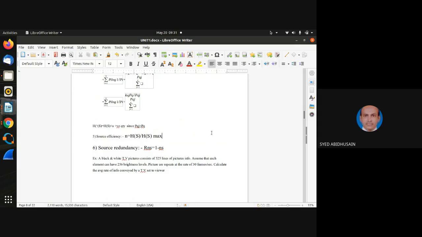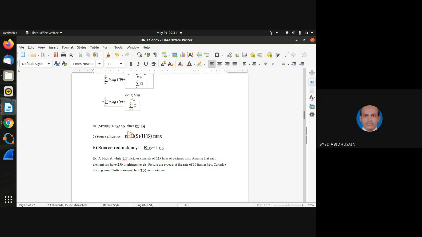One more final property of entropy, that is source redundancy. What is source redundancy? Source redundancy and source efficiency are contradictory to each other. That means if one increases, the other decreases. That's why you are seeing the source redundancy equation R suffix ns.